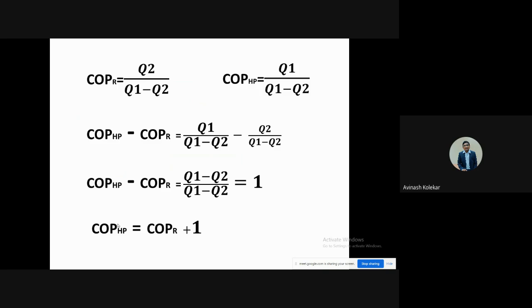So in that case, if you are having the heat pump and refrigerator, then the COP of heat pump will be more than COP of the refrigerator. So this is the relation that you will have. So with this relation, we have to go for the second law of thermodynamics.